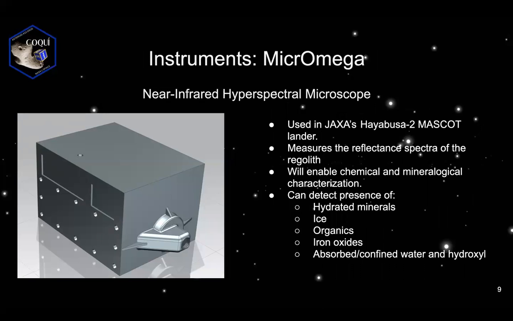Micromega is a near-infrared hyperspectral microscope, also used by the MASCOT lander from JAXA's Hayabusa 2 mission. Its function is to measure the reflecting spectra of the regolith sample. With this spectra, it is possible to characterize its chemical and mineral composition. Some of the compounds that may be detected include hydrated minerals, ice, organic compounds, iron oxides, and absorbed or confined water and hydroxyl.